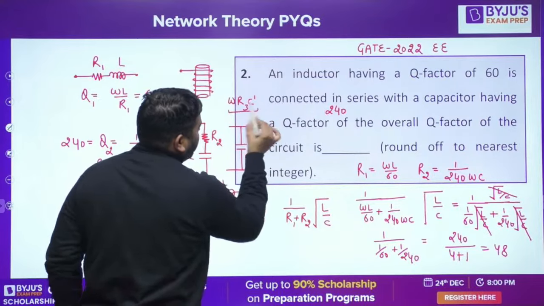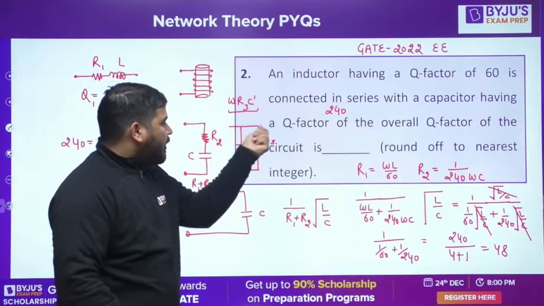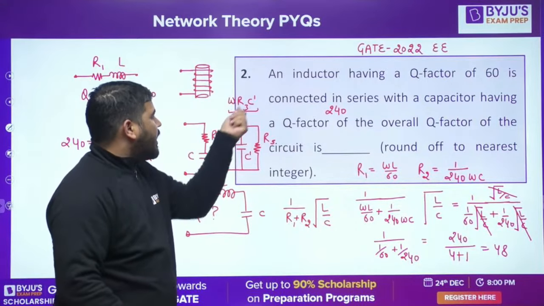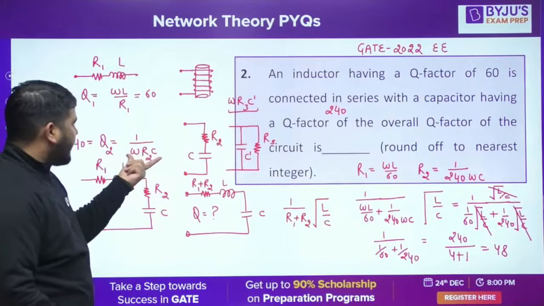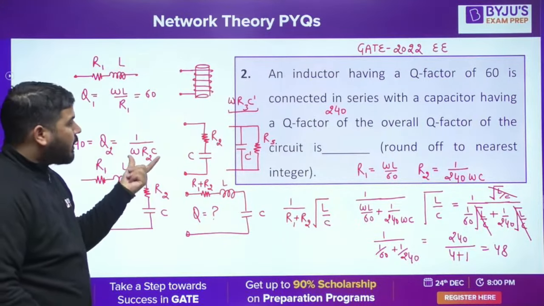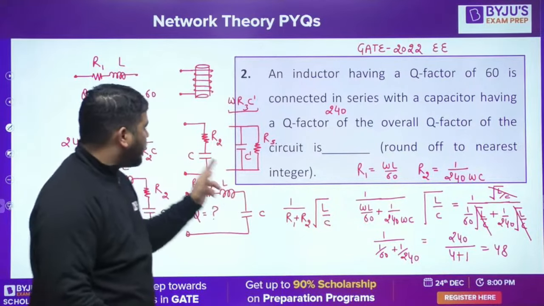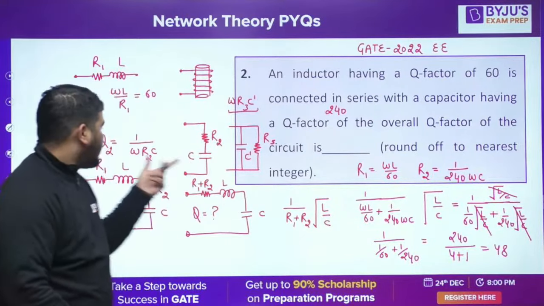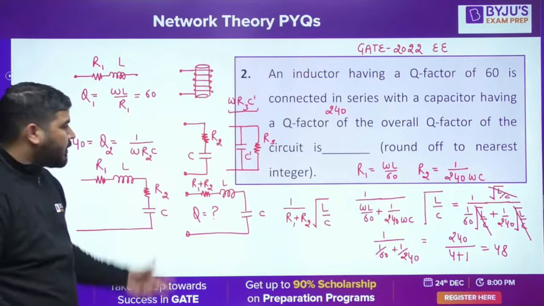If you calculate R3 and C prime in terms of R2 and C, you will get the same value. Whether you select this model for the capacitor or that model, the quality factor will be the same.